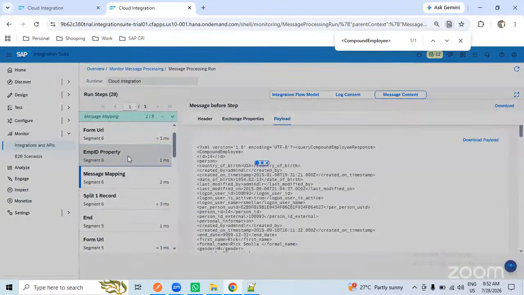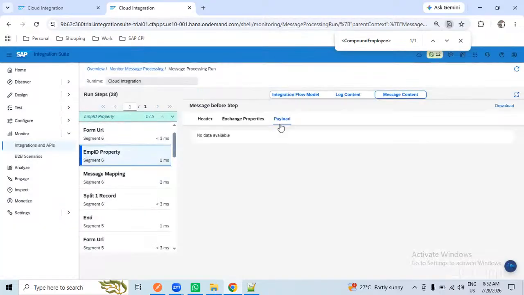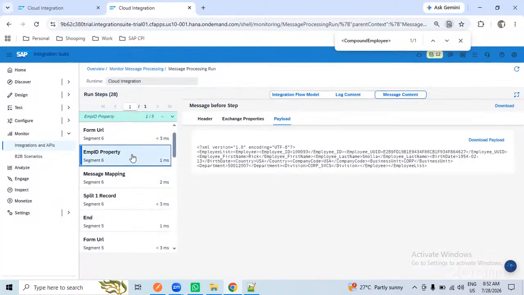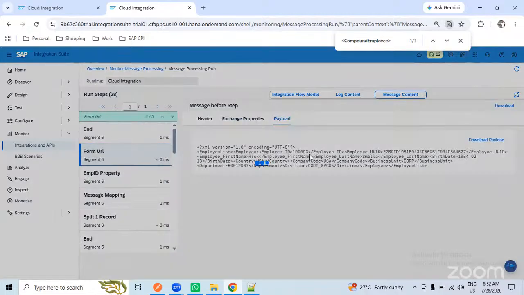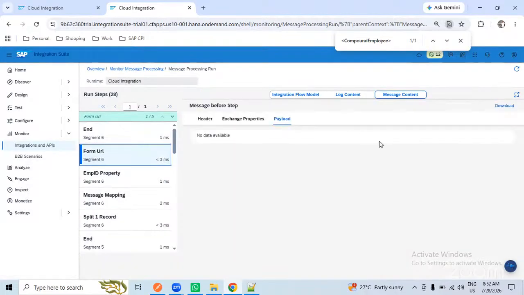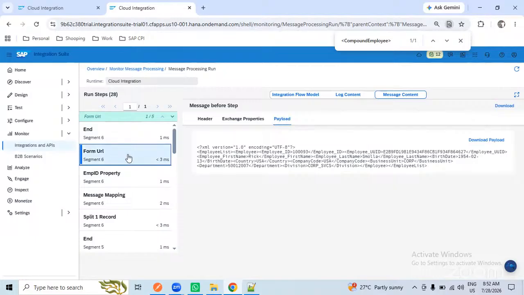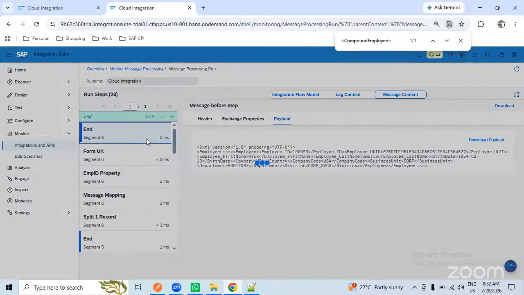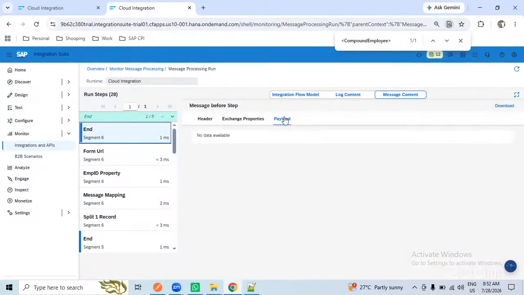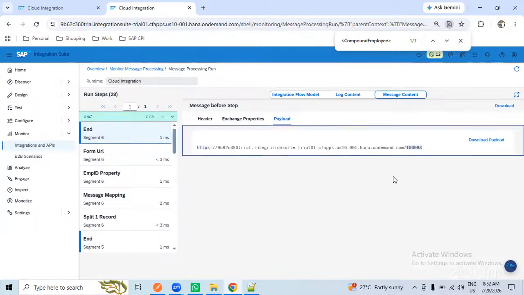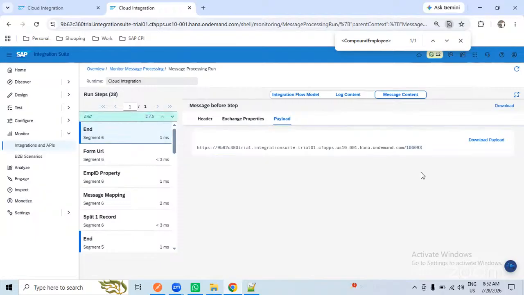Go to the employee ID. Data got transformed. At the end, this is 100,093. Under the form URL, data is transformed. See, 100,093 is appended. See, all 5 employees we checked and data is appended correctly.